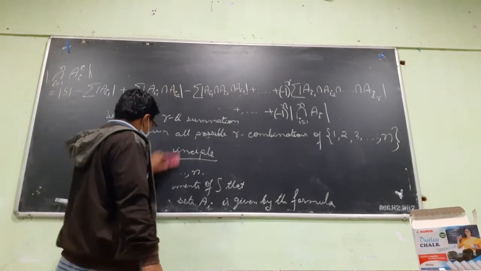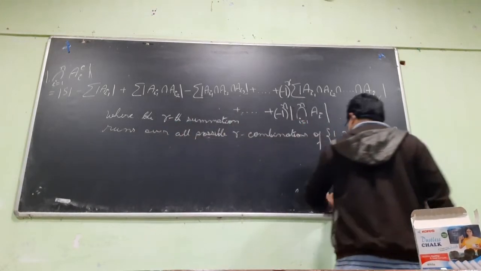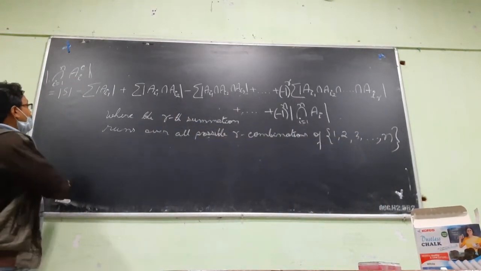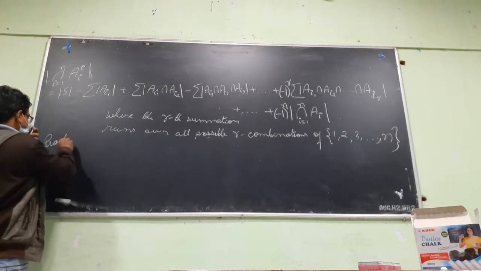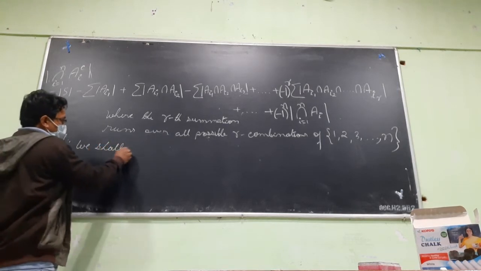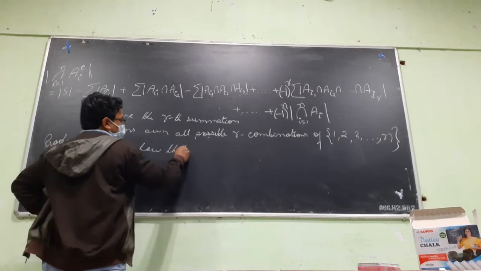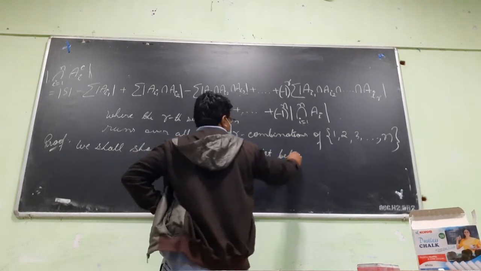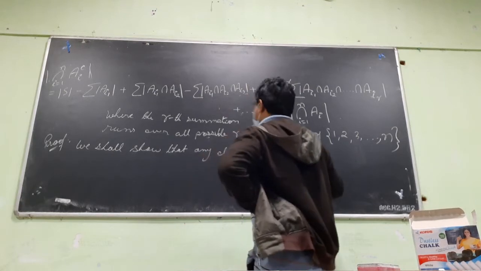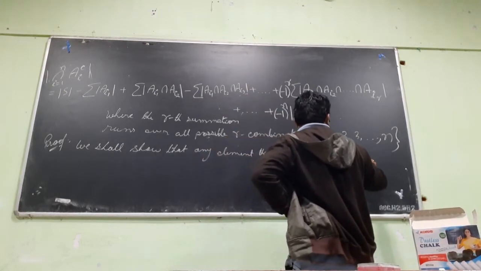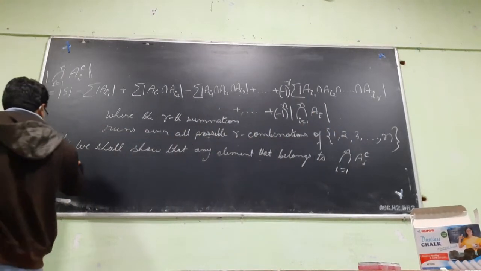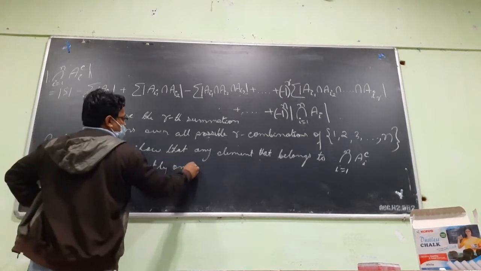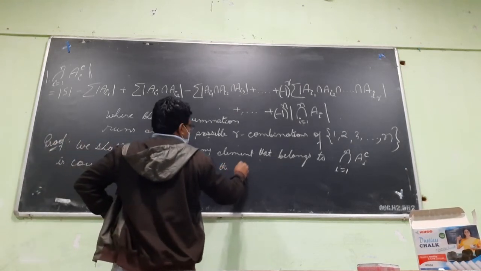So let us see this proof. We shall show that any element that belongs to the intersection, i goes from 1 to n, of Ai complement is counted exactly once in the RHS.